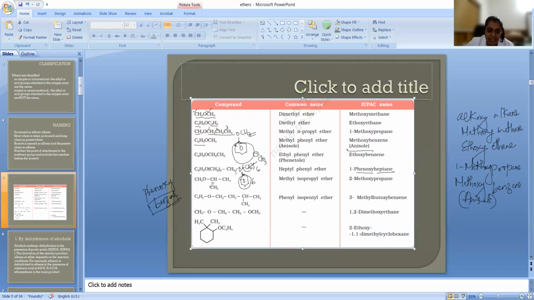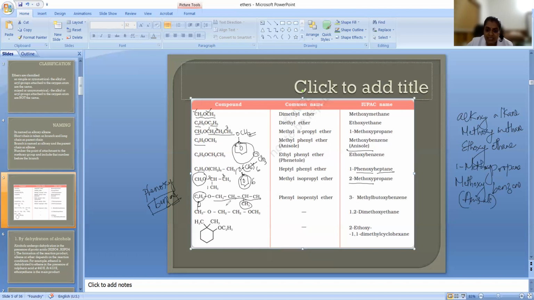Understand? So this one, see, first, second, third. Second position is the methoxy group, right? So we will write 2-methoxy. Second position, methoxy. And then 1, 2, 3 propane. Clear? And here also you have to see what we will take. C6H5 is there, right? So here 1, 2, 3, 4, only carbon atoms are there, and there is a branch also. So 1, 2, 3, 4. So which is the big one? This is having more number of carbon atoms. So this will be the long chain or the parent chain, and this is considered as a side chain.